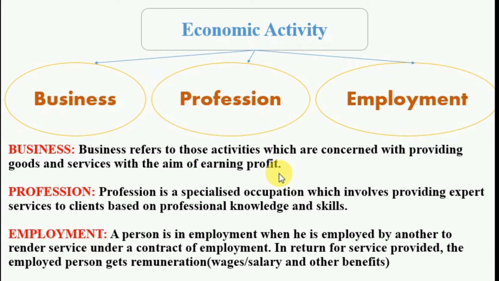Now, after the brief discussion on human activity, economic activity is categorized into three types: first, business; second, profession; and third, employment. About all three of these activities, you will learn more in Standard 11 Business Studies, but here I am providing a little information about them. So comes business.